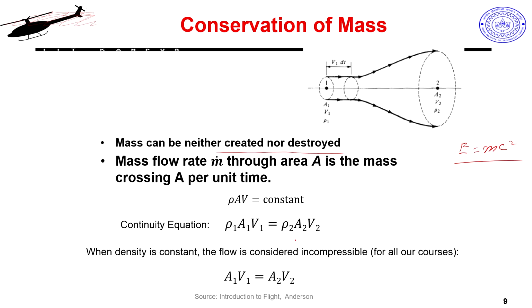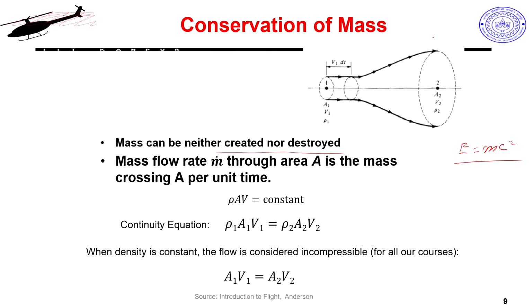So, from that point of view, for us mass would not change, it will not get created or destroyed. We are not talking about the mass of the UAV, we are talking about the mass of the fluid which we are dealing with, because that is what actually affects all the forces over our UAV. The best way of looking at this, because this is the same concept which allows me to explain the change of pressure over my airfoil surface also, because when you enter the airfoil surface, initially you see a converging duct, and when you are going down you will see a diverging duct. That way your speed will change actually. So, mass flow rate m dot